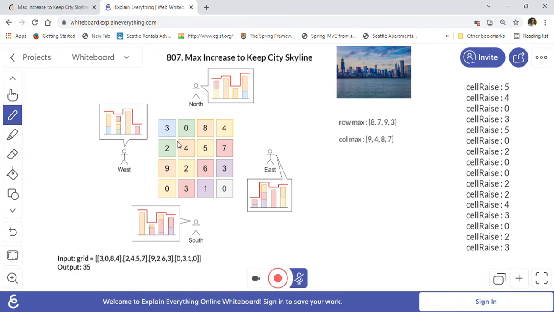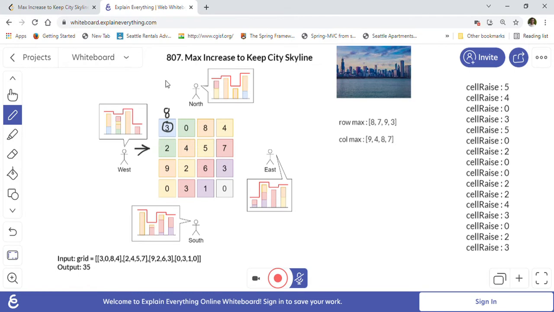As you can see in this given example, let's say we are seeing the skyline from west. In this direction, if we want to increase this building at this cell, we can increase it from 3 to 8. If we increase from 3 to 8, then we can still see the skyline in the same way, because 8 was the previously highest building. Now we made it 8 here, so from west the skyline will still look the same.